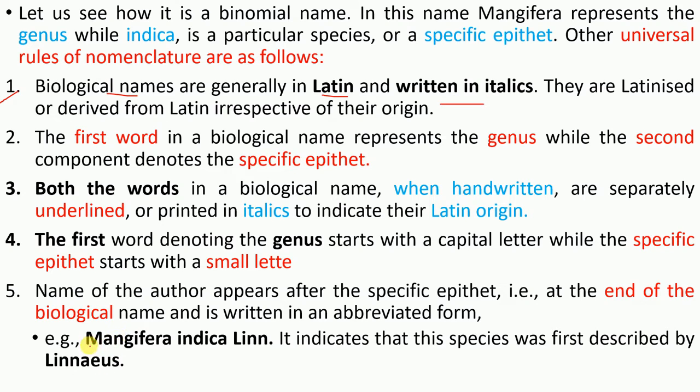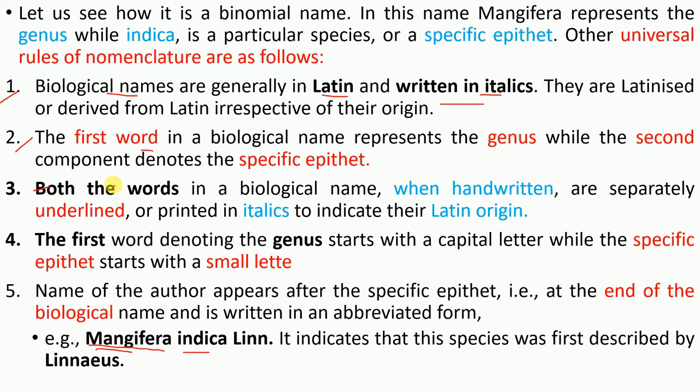For example, Mangifera is not an Indian name, right? So it must be in italics. Second rule: the first word in a biological name represents the genus and the second component denotes the specific epithet. For example, Mangifera is the genus, and indica is the specific epithet or species.